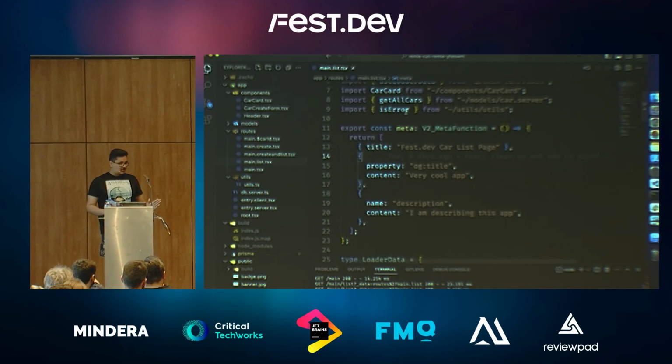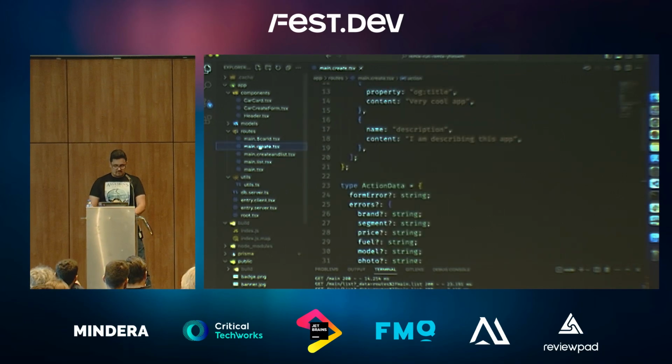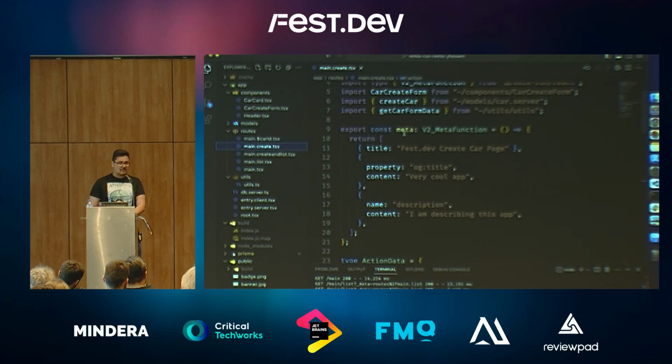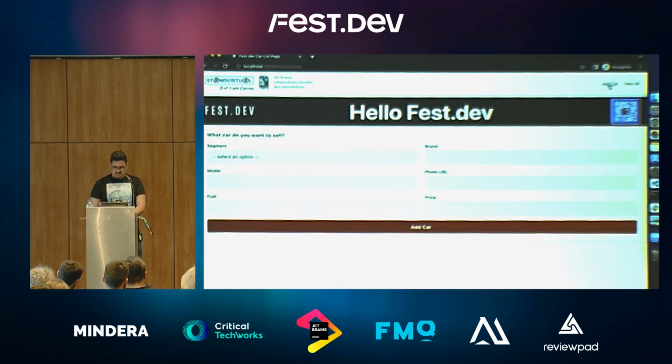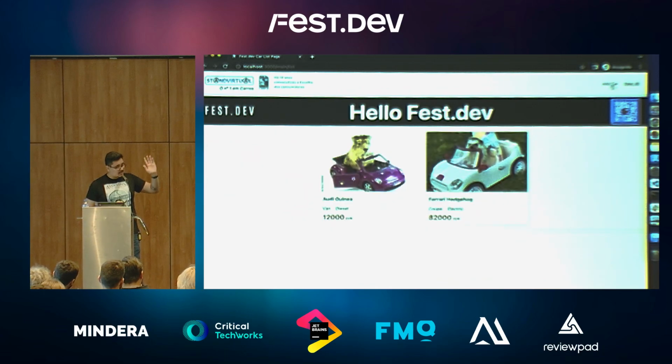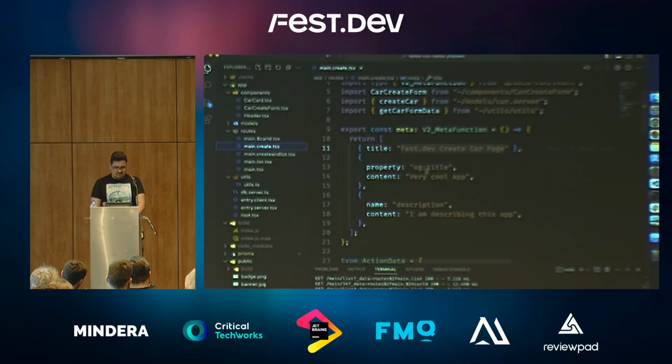Okay, so let's look at data creation. Let's look at our create component. So we had the same meta information. We had a couple of other things. As you can see, the title changed as well from one to the other, just to show you that this works. The tab is updating. Nothing much, but it's cool.